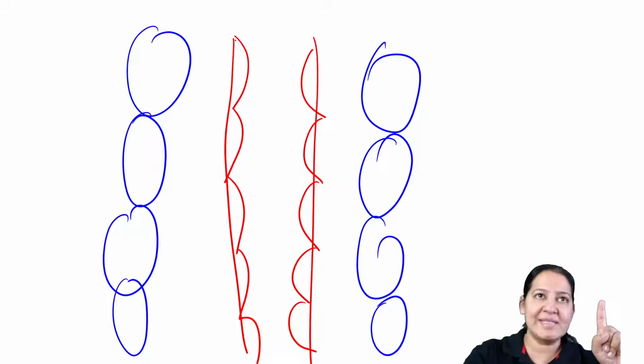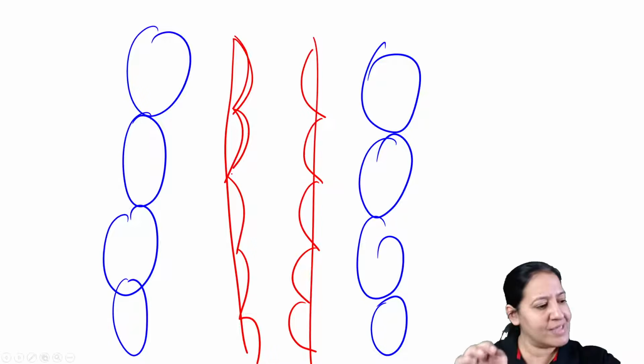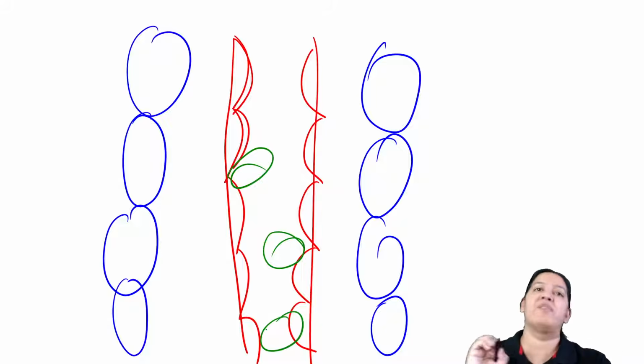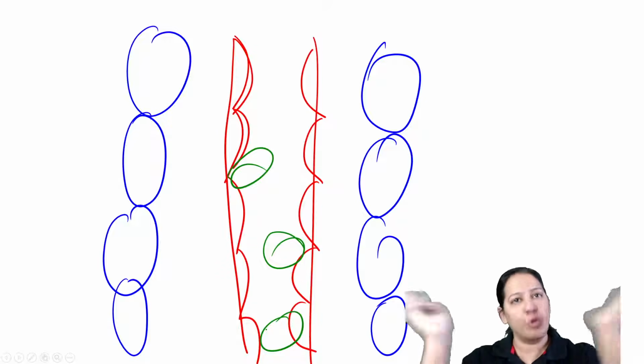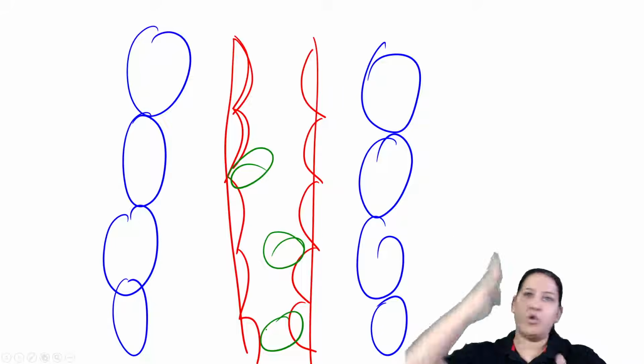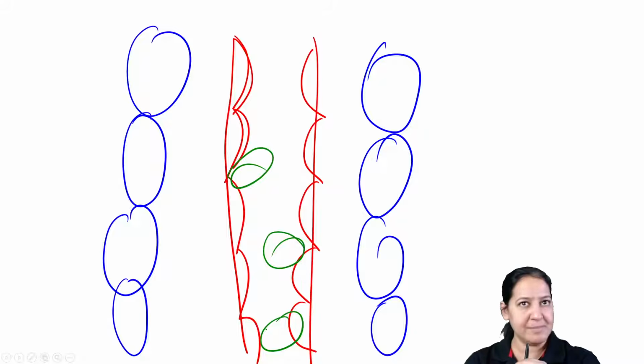The sinusoid is lined by endothelial cells, and you will get macrophages also. The macrophages are also present there. Let me draw a few macrophages here. These are known as Kupffer cells. So endothelial cells and Kupffer cells are present in the sinusoid, and the sinusoid is present between two adjacent trabeculae. Right?